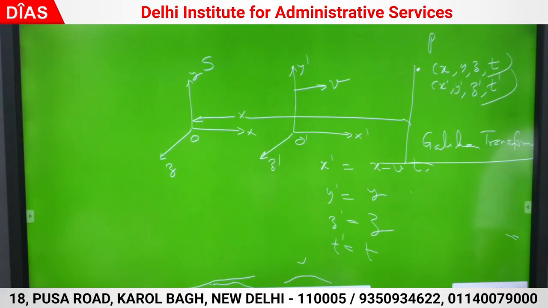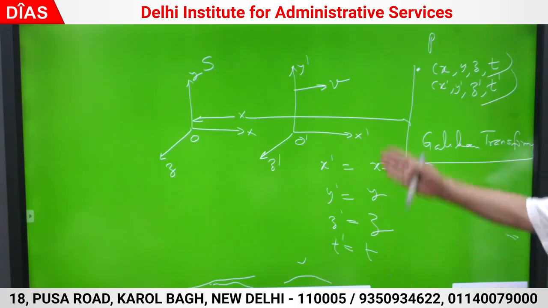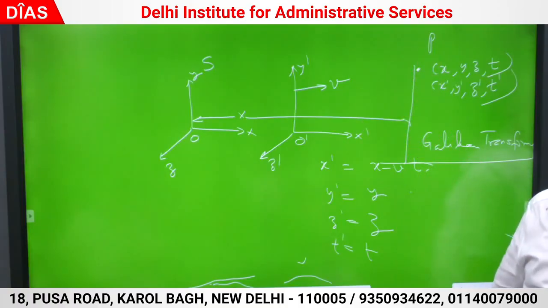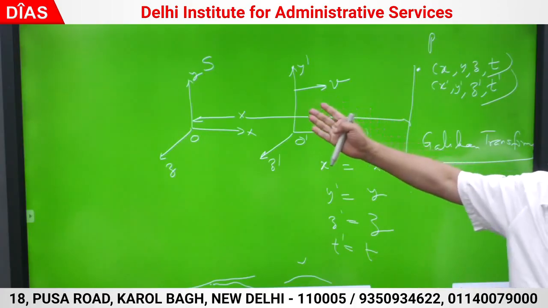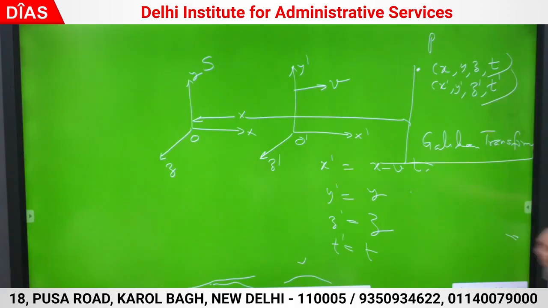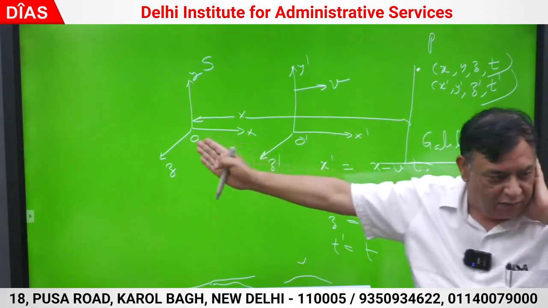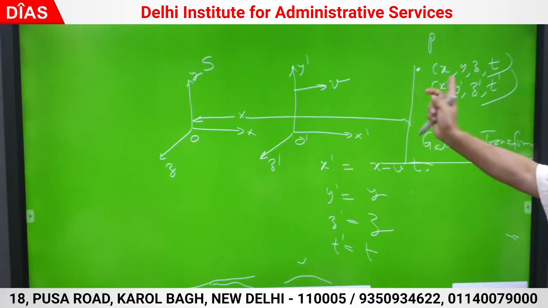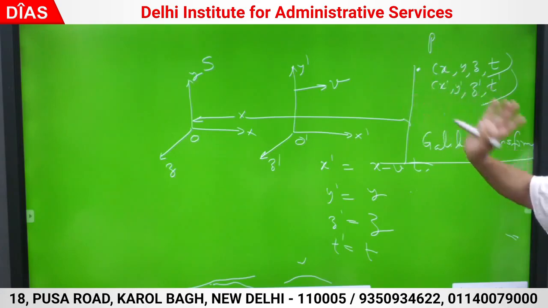If I say velocity may be compared with velocity of light and I want to utilize the postulates of the special theory of relativity, first of all somewhere I will bring in the light. The event is light. So what event shall I say? Some star is traveling, let us say, this frame is traveling and it is a torch. The event is a light flash. This is a torch or star emitting light. The star is moving by velocity v with respect to the inertial observer and it is sending light.